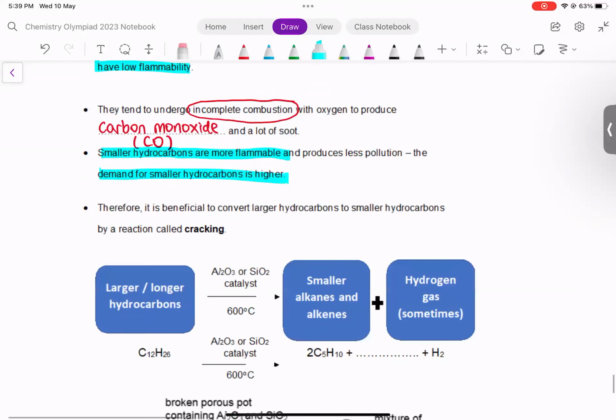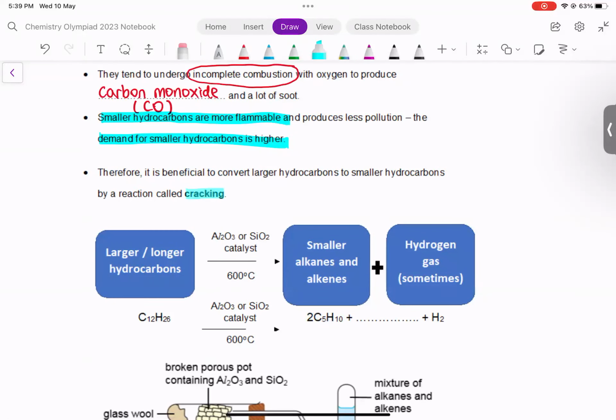And this reaction is called cracking. Cracking is the reaction that converts larger hydrocarbons into smaller ones. And this is the equation shown below. For cracking to occur, you will need a catalyst. The catalyst is aluminum oxide or silicon dioxide.